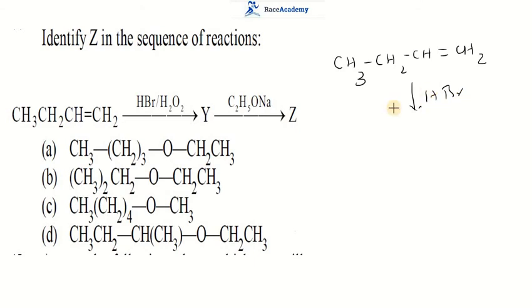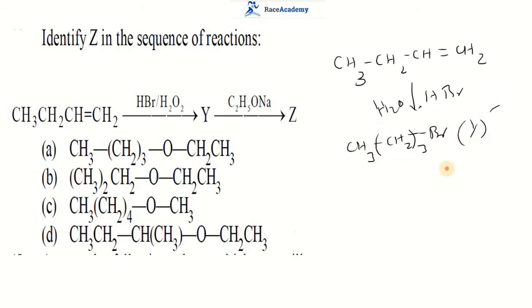In the presence of peroxide, the anti-Markovnikov product is nothing but the one halo product. So if you write the one halo product for this one, it will be CH3, CH2 three times, Br will come. So this will be Y.